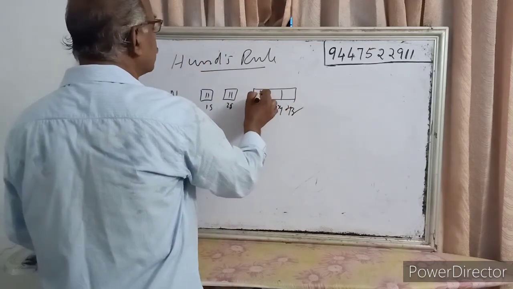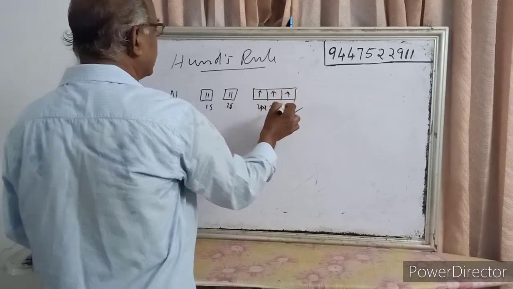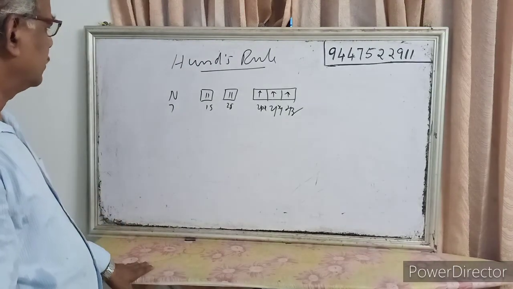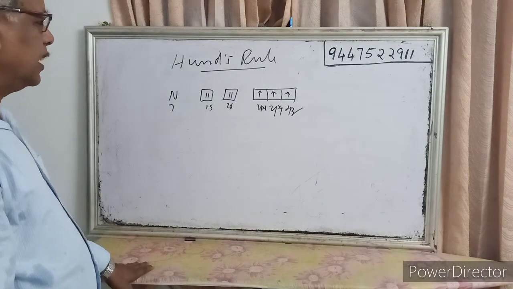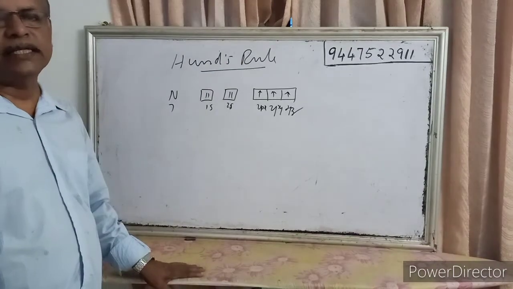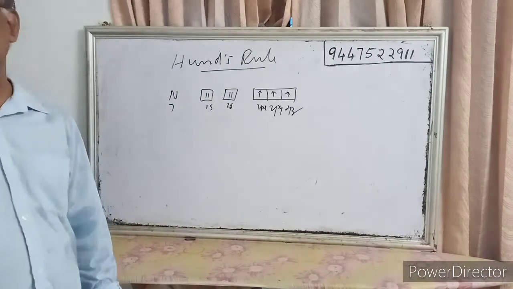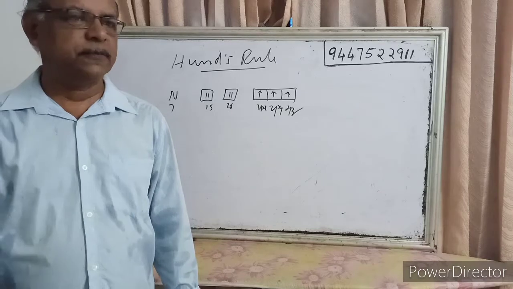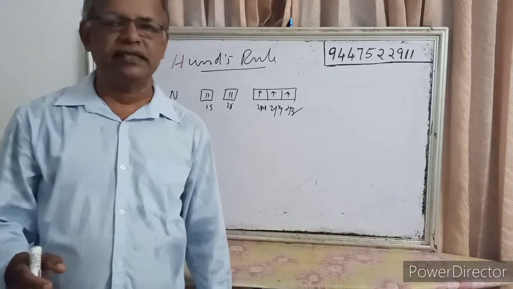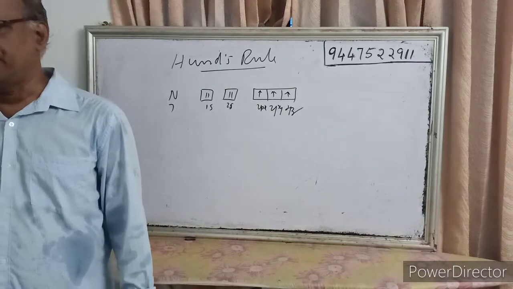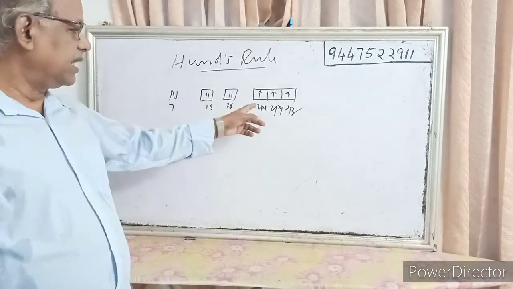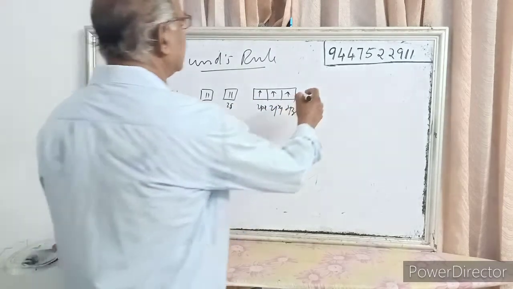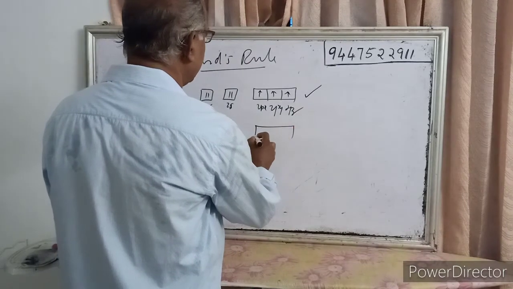Now there are three electrons, so each electron occupies one orbital. This is because, according to Hund's rule, pairing will not take place until all the orbitals of the same energy level are half filled. Here in nitrogen there are three electrons in the p subshell, so each orbital will hold one electron each. So this is the correct arrangement and the other is not.